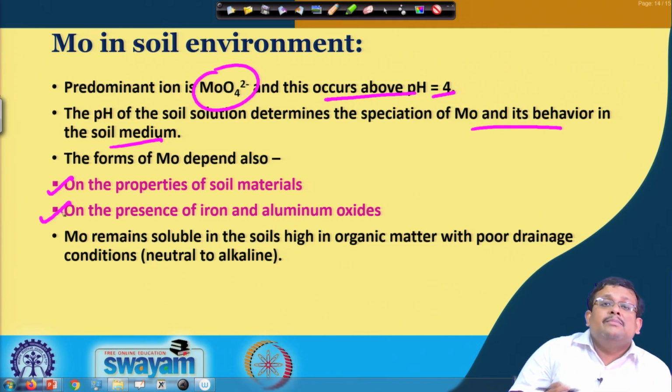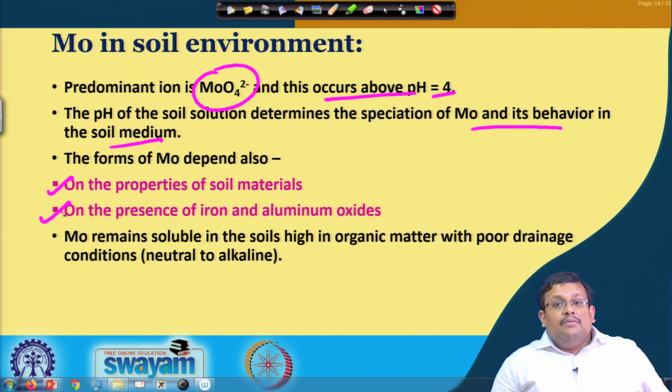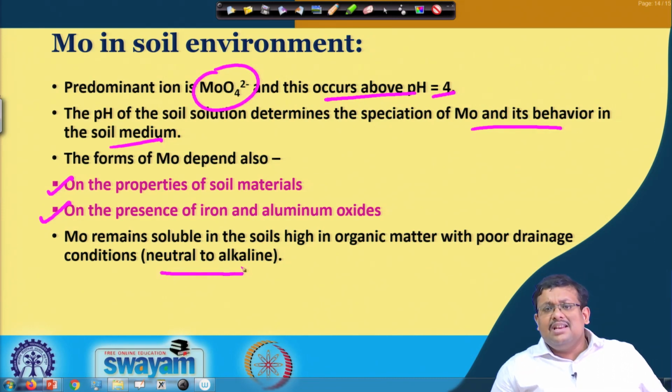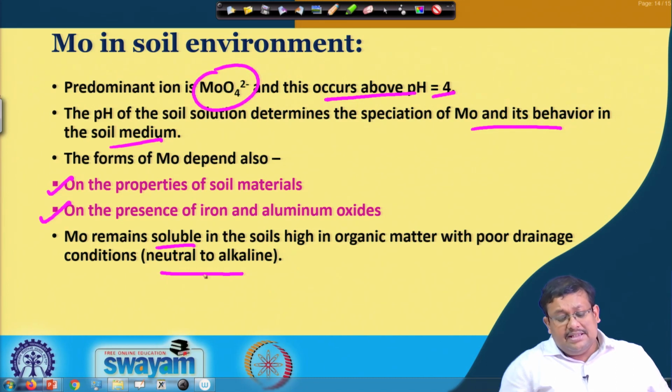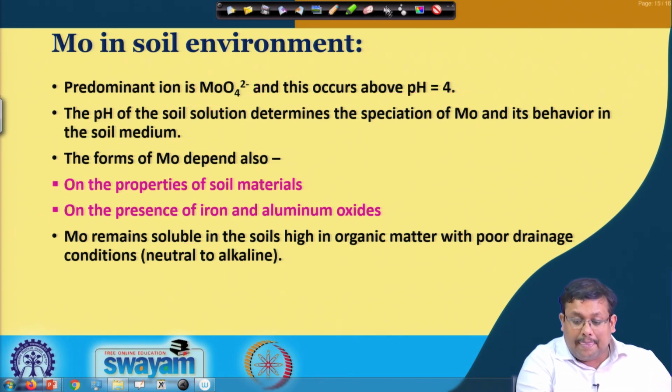Molybdenum remains soluble in soils high in organic matter with poor drainage conditions, that is neutral to alkaline in nature. So it comes into the soil solution when the soil pH is in the neutral to alkaline range. That is why in alkaline soil it is more prone to leaching.